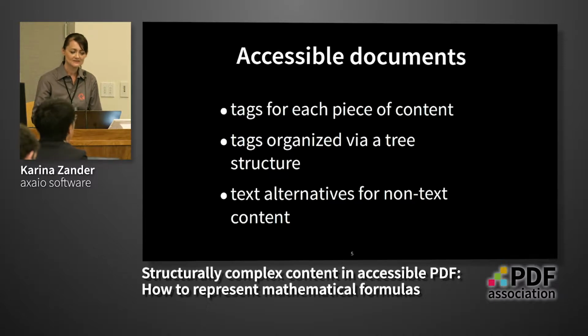All these text elements have to be structured in a tagging structure, so in a tree structure, to know in which order they are in this document. And for all non-text content, such as graphics, images, or a logo, for example, there has to be a text equivalent, so an alternate text description.